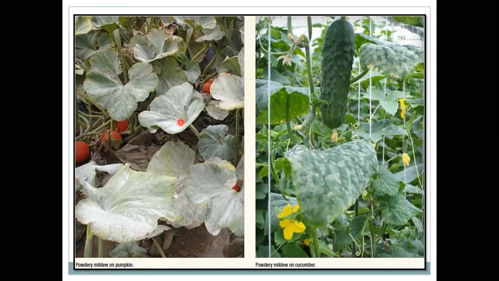In severe infection, the infected leaf is defoliated from these infected vines of the cucurbitaceous crops, which retards the photosynthesis process. This infection, or this whitish mass, can also be seen on the developing fruits. So these fruits are always small in size, or these fruits are produced misshapen.